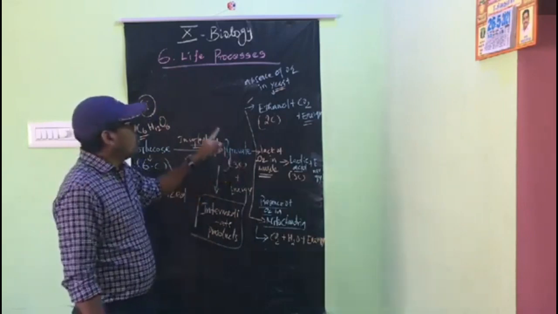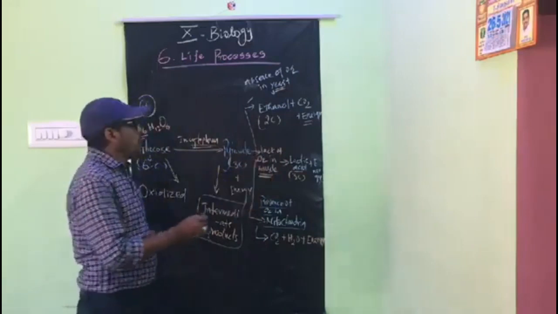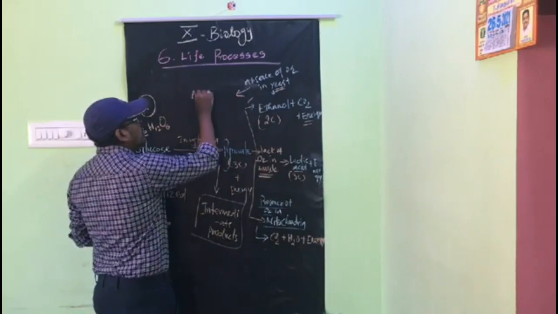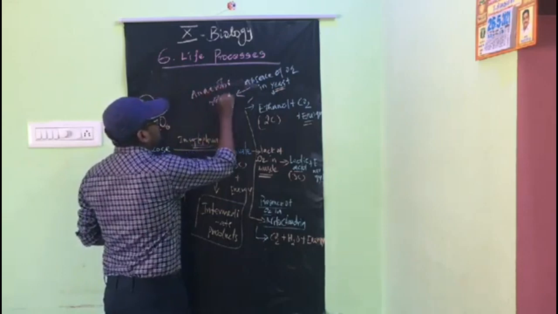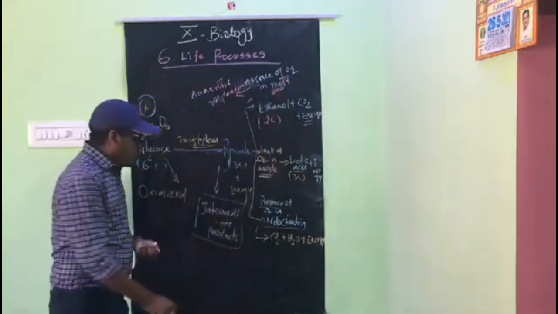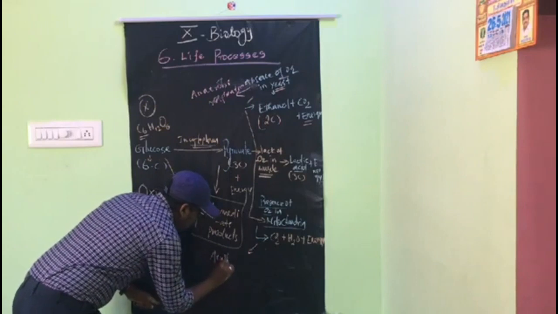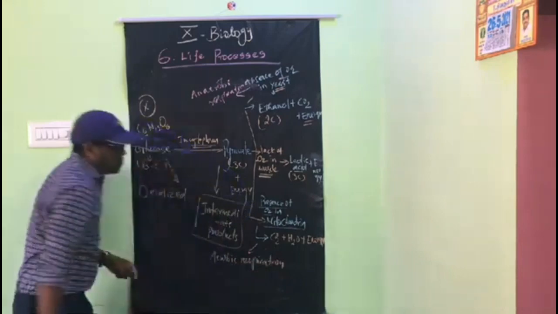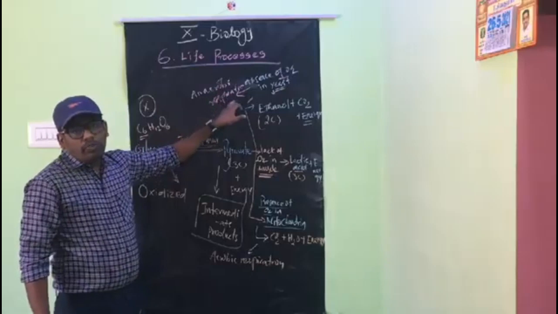Pyruvate or pyruvic acid. So what is the end product of aerobic and anaerobic respiration? So this occurs in the yeast cell. Is this considered an aerobic respiration? No, because oxygen is not involved. And what occurs in the mitochondria is considered aerobic respiration.